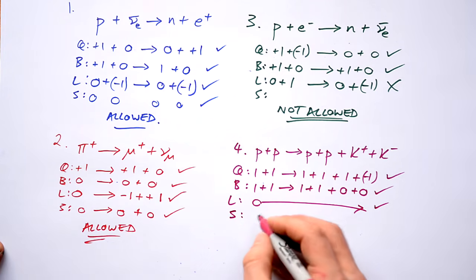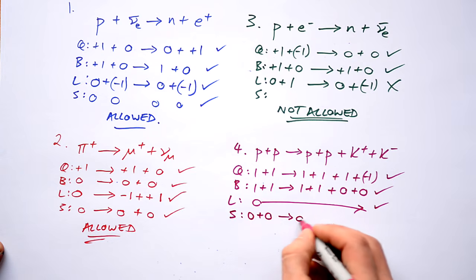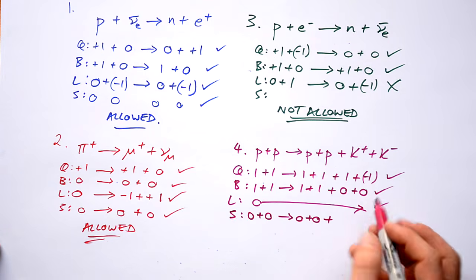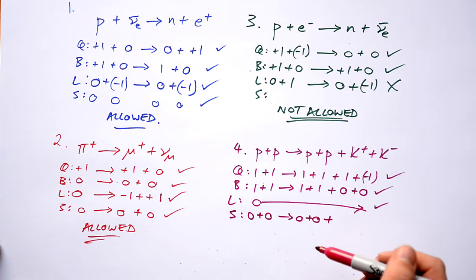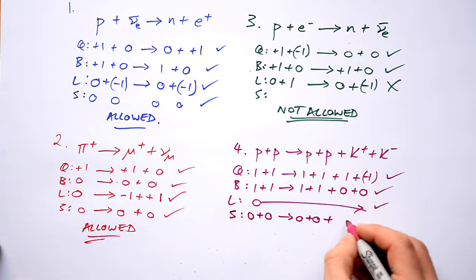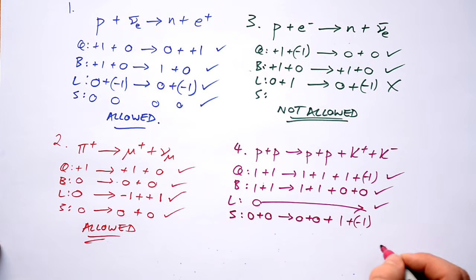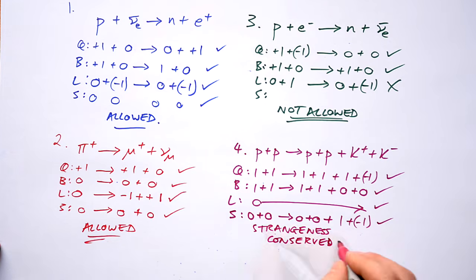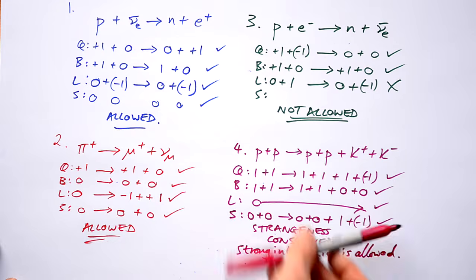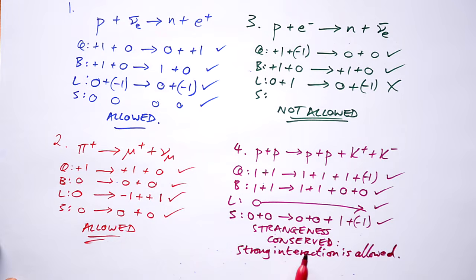But let's just check our strangeness real quick. Strangeness for protons is 0. Strangeness for a K plus meson, because it has an anti-strange quark in it, that's going to be 1. And then it's going to be the opposite for our K minus meson. So look at this. Strangeness is conserved. So that must mean that the strong interaction is allowed. If this wasn't the case, but all of those worked out, then this would instead be a weak interaction. So that's particles done and dusted as fast as possible.